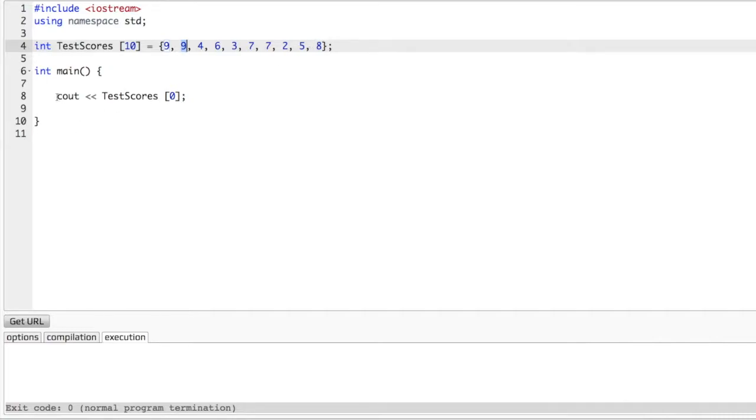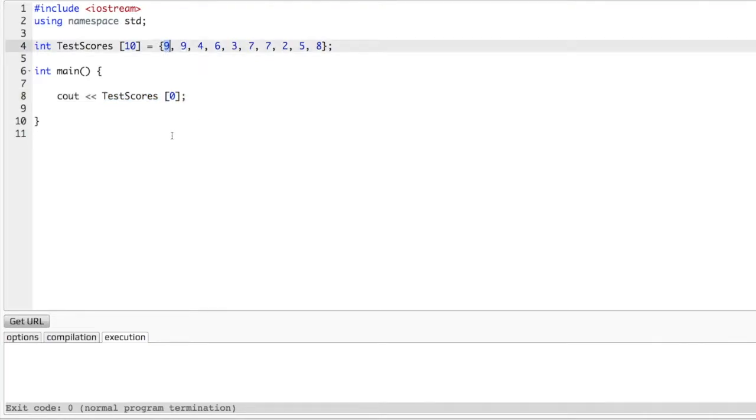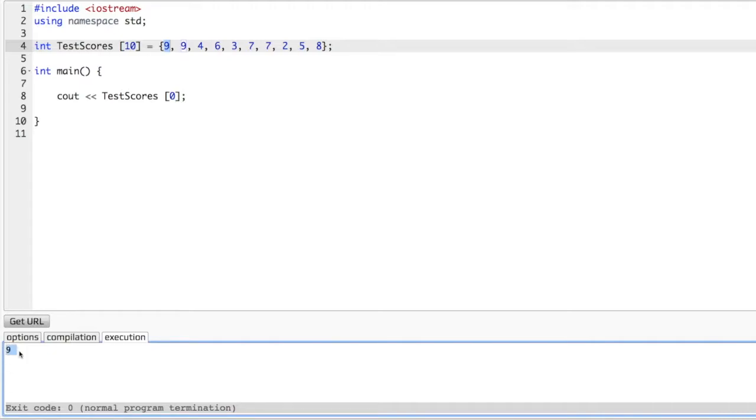So let's go ahead and output test score 0. What is test score 0? Well, let's look. Index 0 is 9, so it's going to output 9. As you can see, it outputted 9. So that's pretty cool, but what can we honestly do with this? Okay?